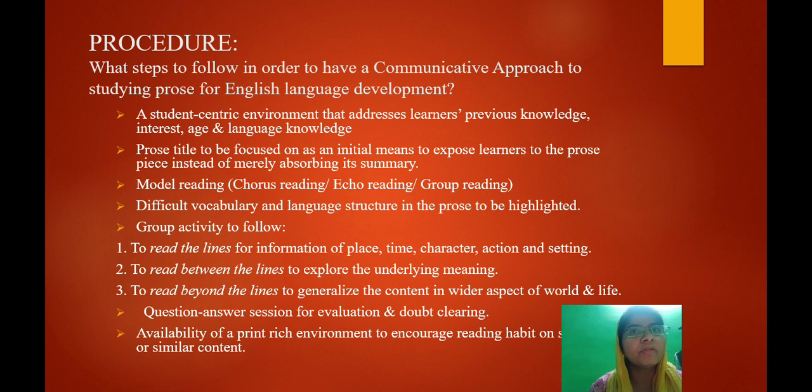That way, once you've read the prose, you develop a fondness for that author. Okay, so you want to read more about it. So that area should be encouraged by the teacher. So the student can move out of their own syllabus and read further text on that particular author or on that particular topic. So that develops all the four skills actually: the reading skill, and the writing skill, getting acquainted with the writing skill of that author in various other areas, in various other contents as well.